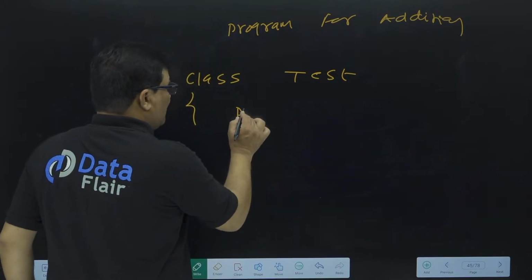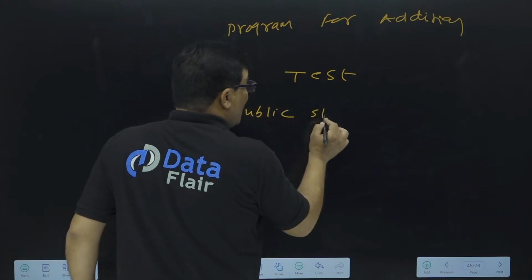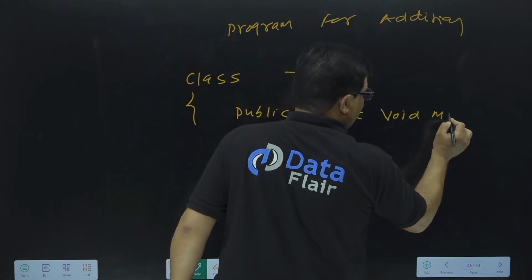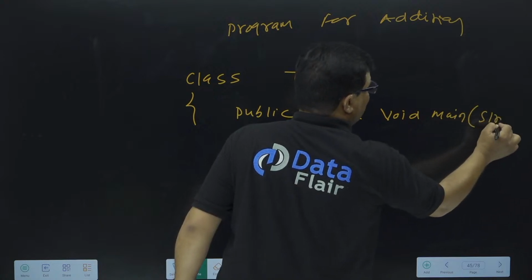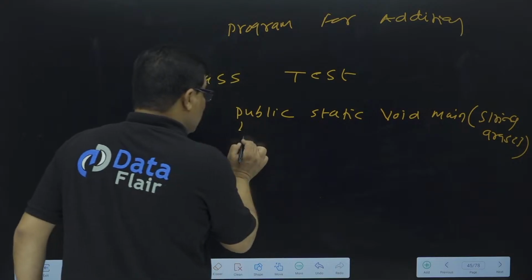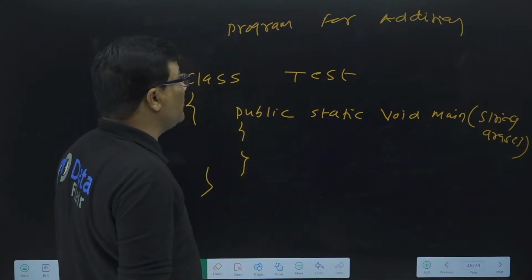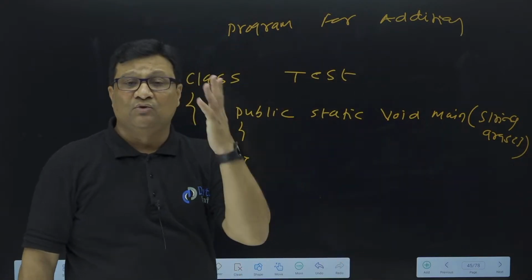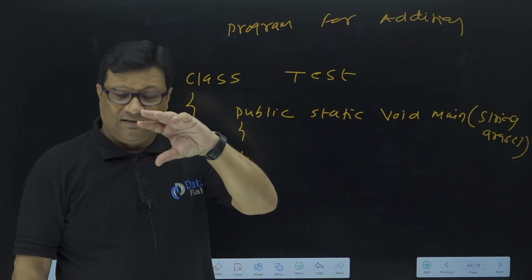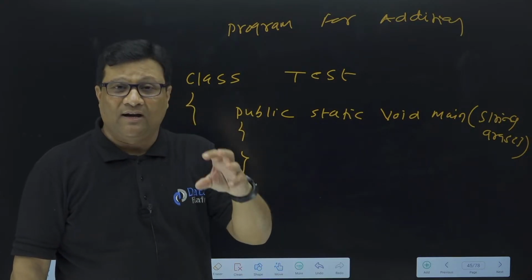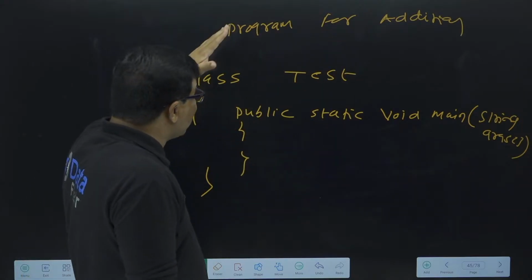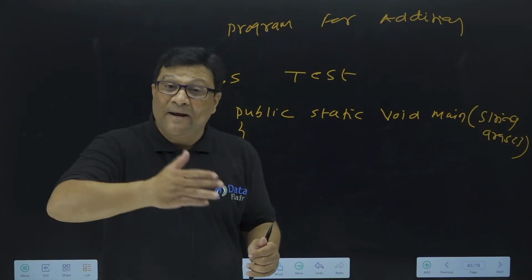Class, test, and then public static void main. I don't want the compiler to execute this statement. But if you write this statement in your code, the compiler will execute it and show an error. So if you want to make this statement uncompiled, so that I don't allow the compiler to use it as a part of this program, we simply comment this code.